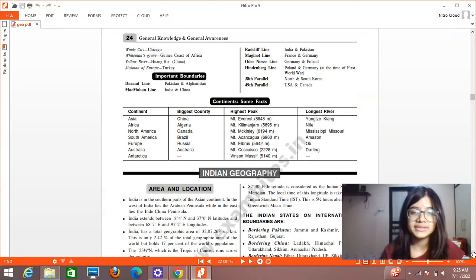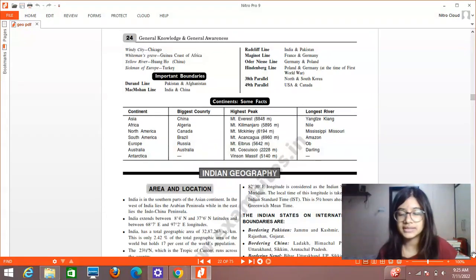Then continents. These are just some facts given, like Asia, Africa, North America, as you know, the names of the seven continents of the world. Biggest country, you have China, Algeria, Canada, Brazil, Russia, Australia. Russia is the largest country, as we all know.